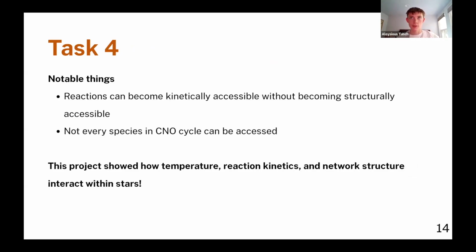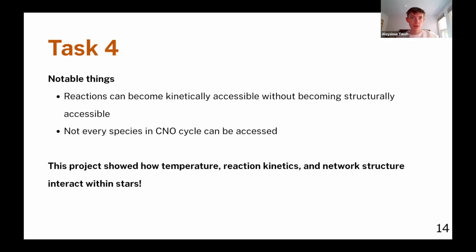It was about interpreting our results. So one interesting thing we explored was how a reaction can become kinetically accessible without becoming structurally accessible. What this means is that, for example, the CNO cycle may become extremely fast at high temperatures, but for it to occur, we need carbon, nitrogen, and oxygen as starting points. And if we don't have those, even if the reaction is hypothetically possible, it's not going to happen because it doesn't have everything it needs. So basically, there are multiple factors, and temperature alone doesn't determine which reactions happen when. There's a bunch of different variables, a few of which I mentioned.